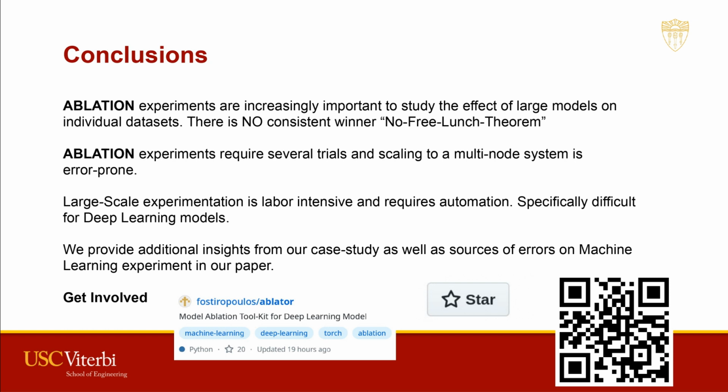Next, we find that there is no single method that works best for all datasets, and several experimental trials are required to find what works best. The large scale of these experiments make them labor-intensive, and automation is required, both for the execution as well as the analysis of the results. We have additional analysis on things that can go wrong when horizontally scaling experiments in our paper, as well as additional insights from our case study on what worked best for our tabular transformer model.